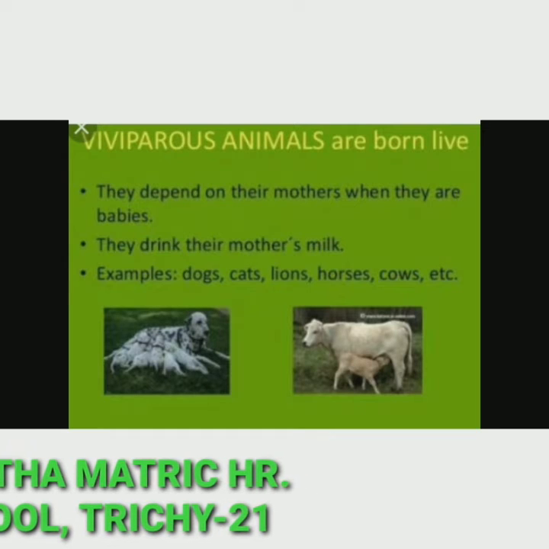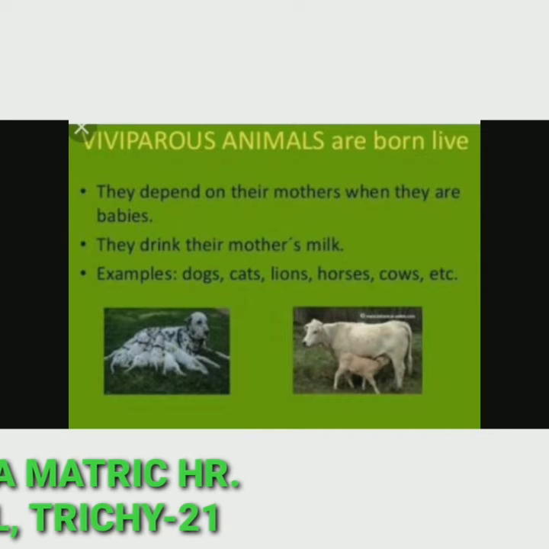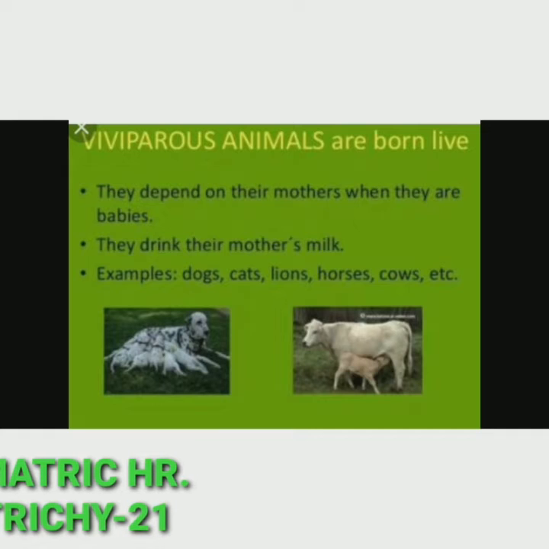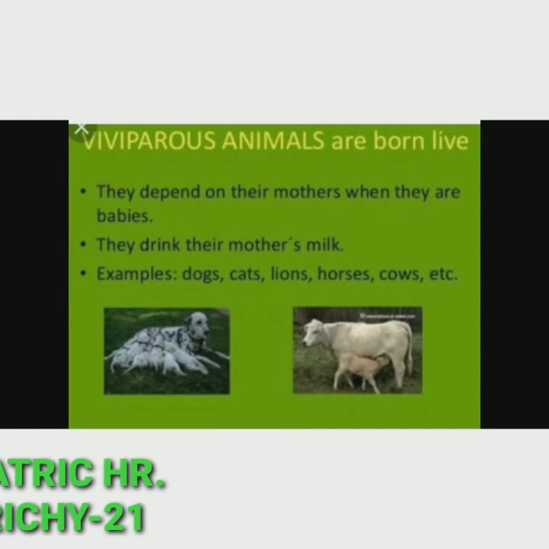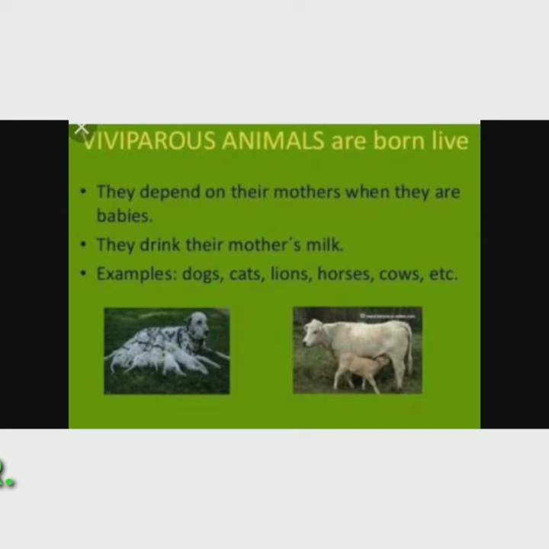Viviparous animals are born live. They depend on their mothers when they are babies. They drink their mother's milk. For example, dogs, cats, lions, horses, cows, etc.